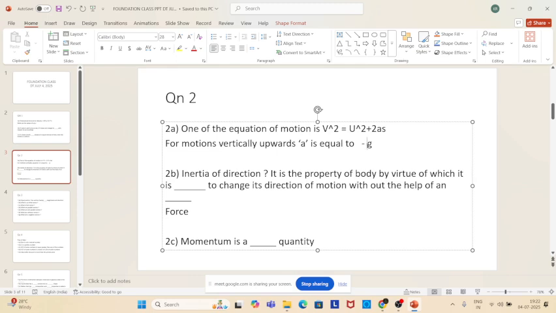Okay. Next question, can somebody read? Rakshan, can you read? Or somebody? Faiza, can you read?